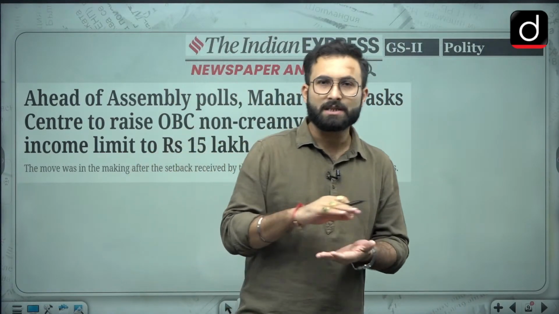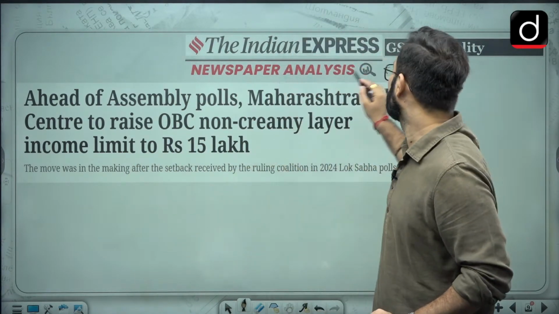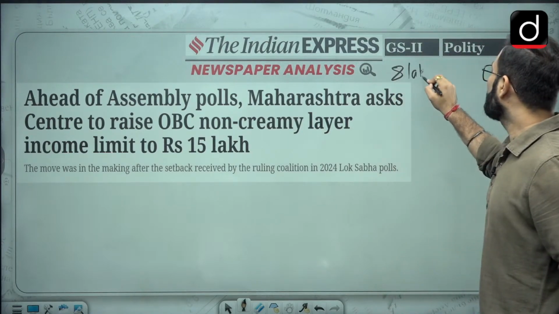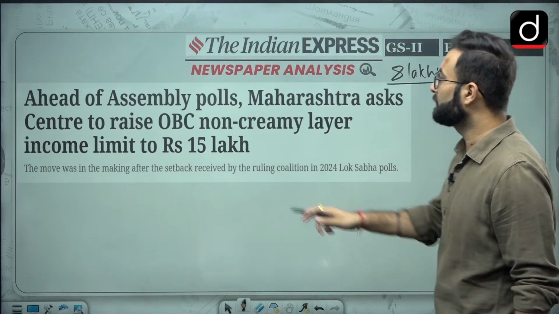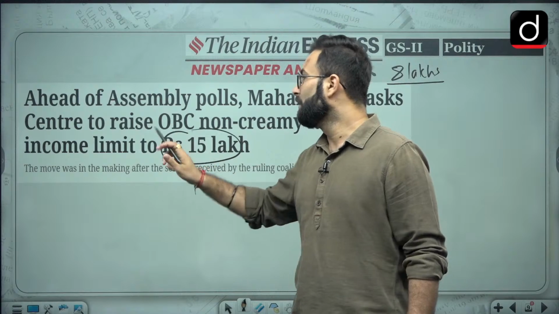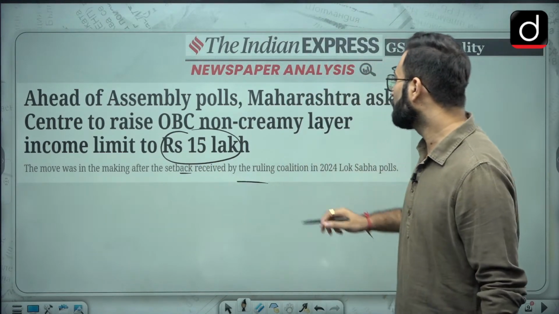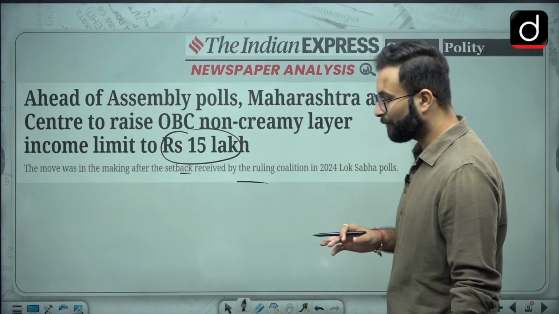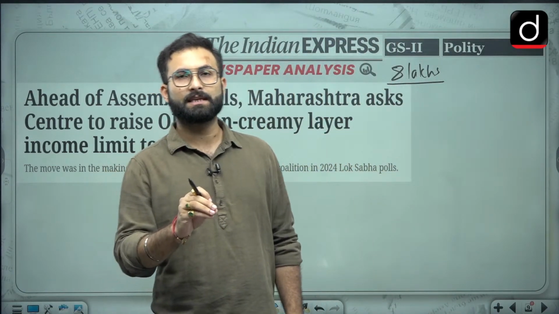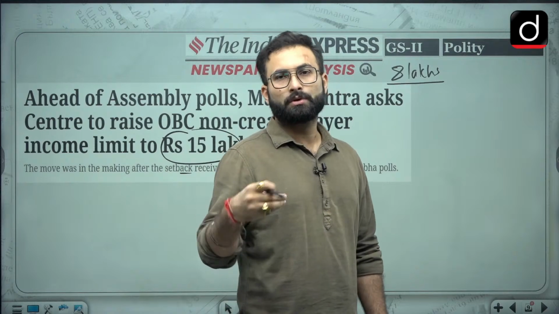Right now, the OBC non-creamy layer benchmark income level is 8 lakhs. Now they are saying that they want it to be raised to 15 lakh. The move was in the making after the setback received by the ruling coalition in the 2024 Lok Sabha polls. That can be a political decision, but we are not going into that. We are just saying that they are asking to change the limit.